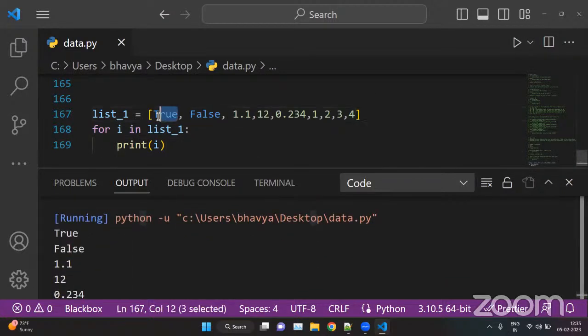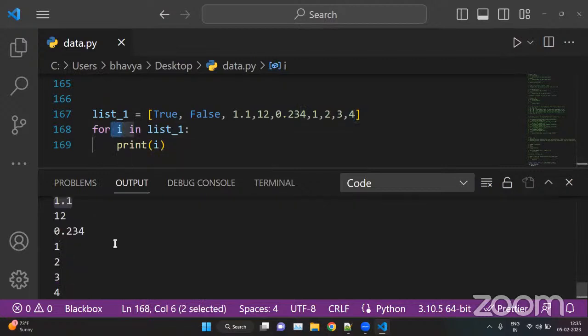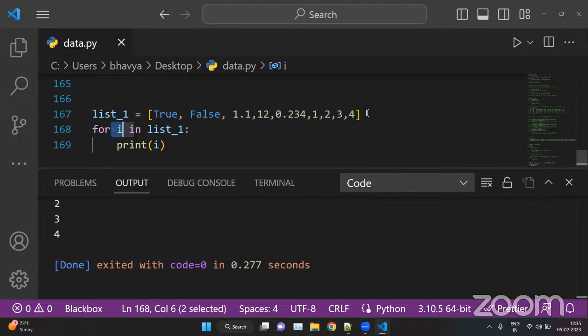For example, first, true will be stored in i. The for loop will iterate over this list, so the first element is true. True will be stored inside i and printed, so the value of i is true. Second, false. False will be stored in i and printed. Now the value of i is false. Same as 1.1: 1.1 is stored in i and the value of i is 1.1. This keeps on iterating up to 4. Now the last element, 4, is stored in i and printed, so the answer is 4. Now the for loop will check if there are any more elements, and if there are none, this will terminate the loop. So this is how your loop works.